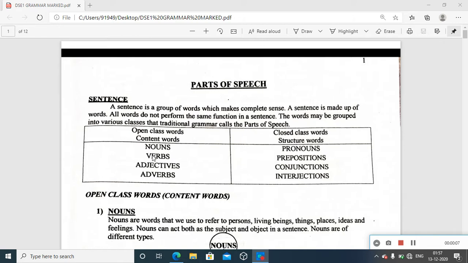Adjectives. We're discussing parts of speech and the open class word category, the third one, adjectives. This video will be talking about adjectives, the major features of adjectives and the functions they hold in a sentence, as well as the different categorizations. Right, so we shall go to the topic straight.